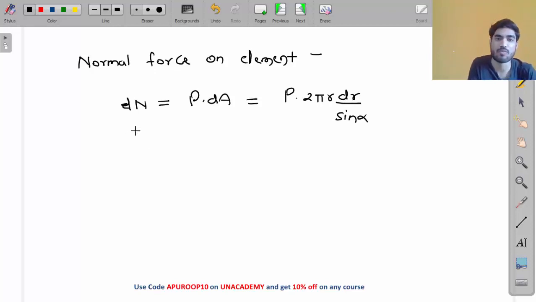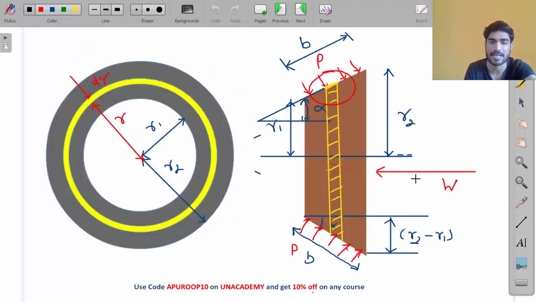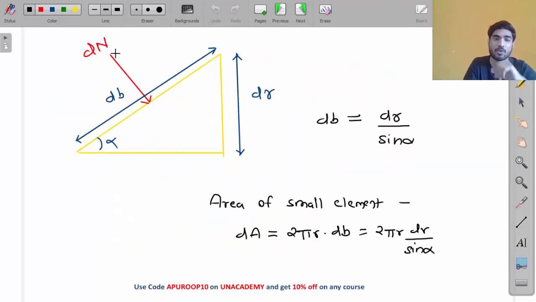Okay, so this is what? The normal force. But we don't want the normal force right now. Normal force will be used in case of friction. But right now I am interested in axial force, the value of W. This is the normal force, I need the axial force.